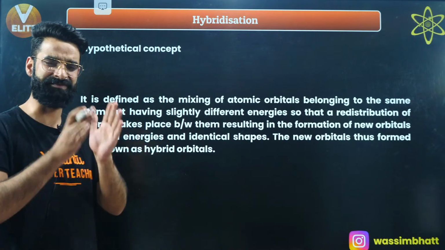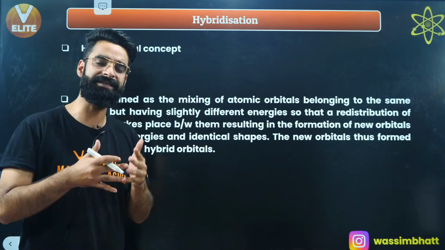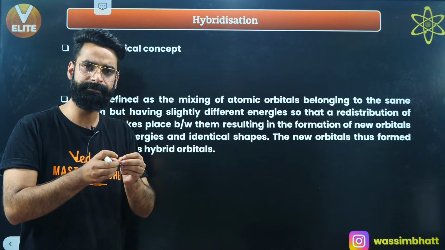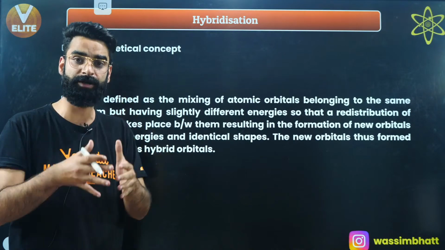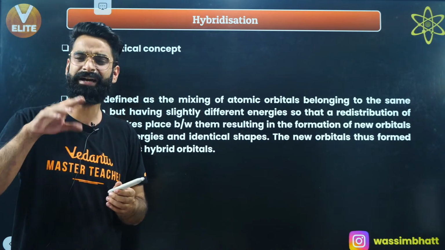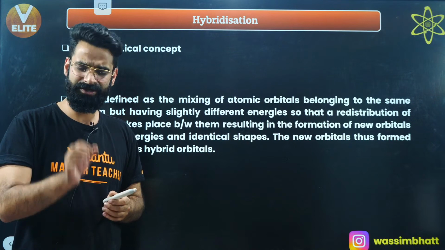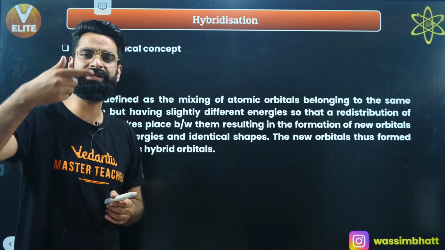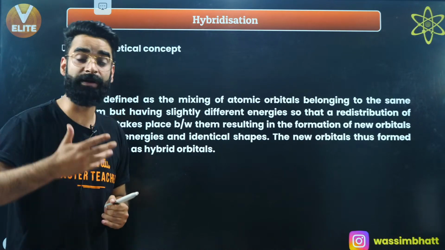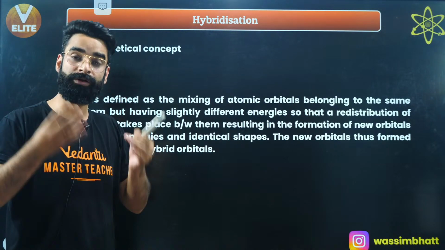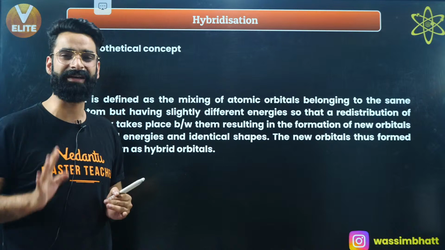Hybridization is basically defined as the intermixing of atomic orbitals of a particular atom, which have slightly different energies. A redistribution of energies takes place, which leads to the formation of new orbitals which are identical in all respects, be it shape, be it energy, everything.